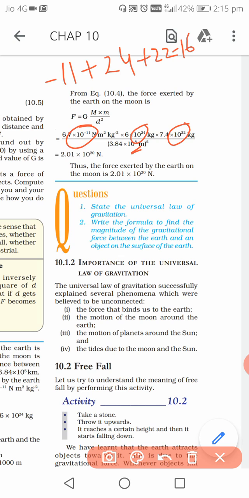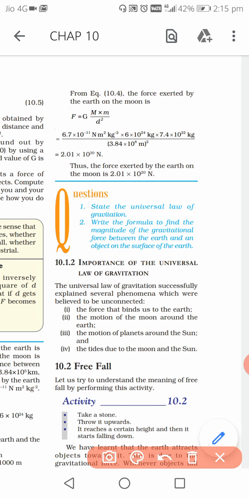Okay, what it should be, 24 plus 22 gives us 46. 46 minus 16 gives us 30. 30 minus 11 gives us how much? It is 19. So the power is 10 to the power 19. Okay, we'll keep it like this. Then after that you do the rest of the calculation.